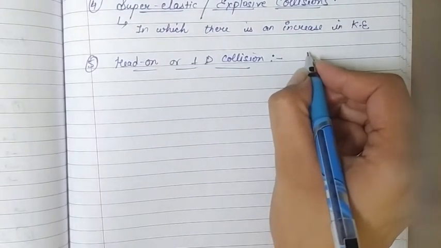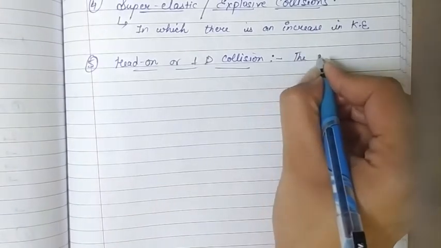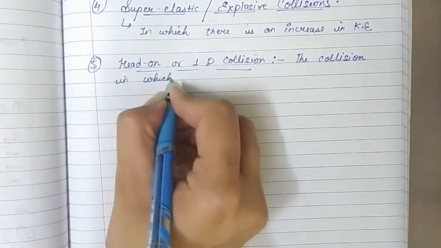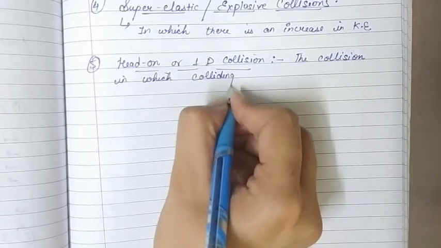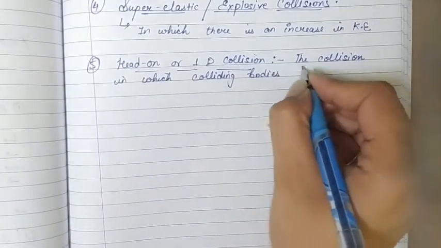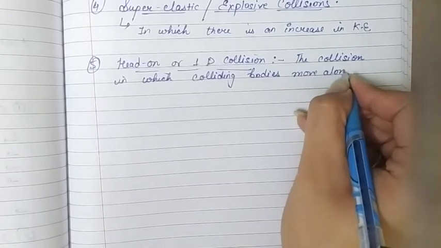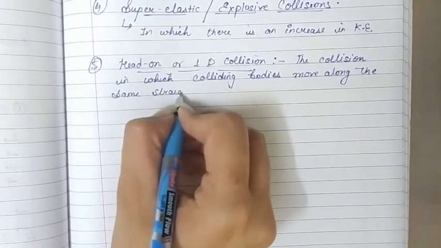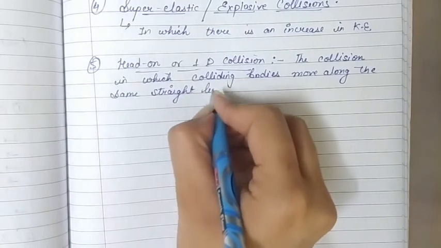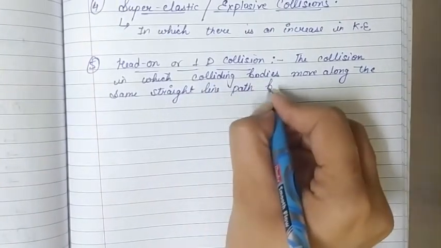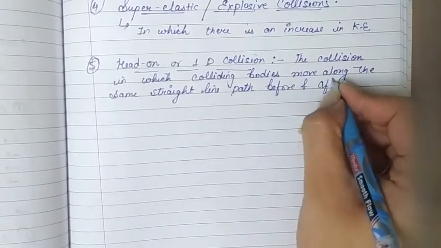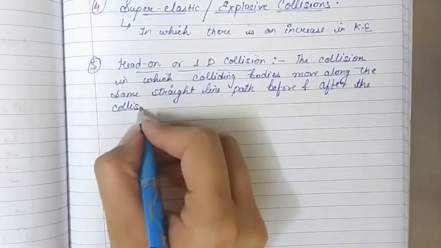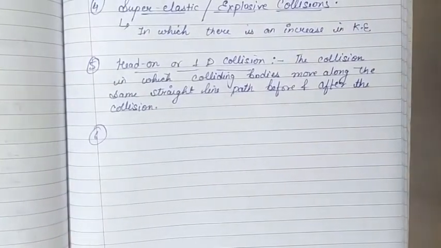So we can define such collisions as the collisions in which colliding bodies move along the same straight line path before and after the collision. Such collisions are called head on or one dimensional collisions.